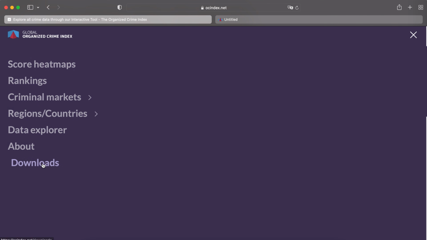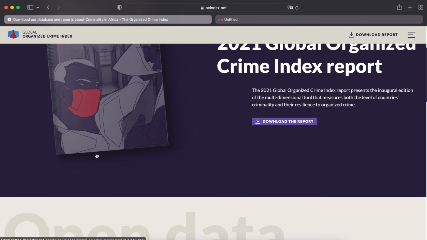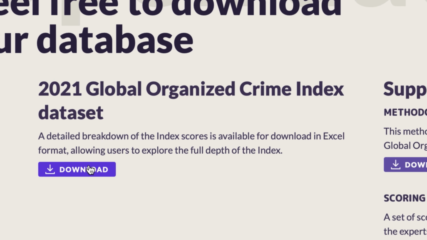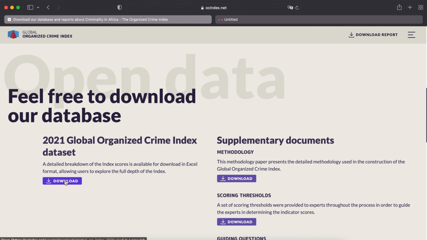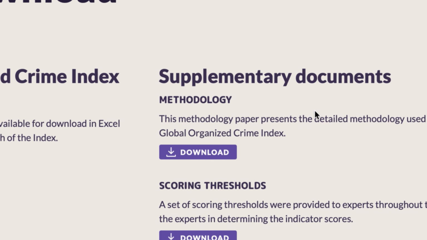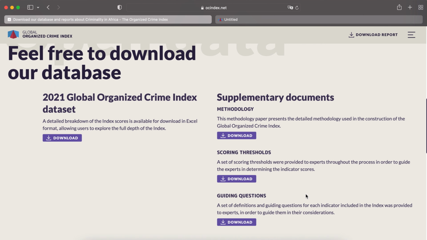Lastly, the download area, where you can download very useful information from this website. There will be in here a download for the entire data set, so you just download it in Excel, and then you can slice and dice information in either Excel or any other business intelligence tool you want to use to visualize the data in the way that you prefer. There is full documentation available in here to tell you how the scoring is put together, the methodology, and more guiding information. So this is an incredible tool.